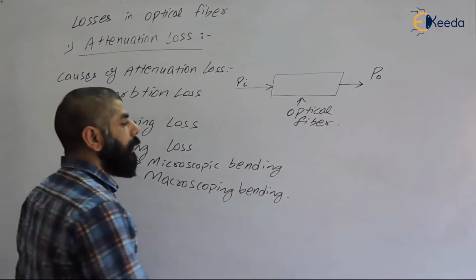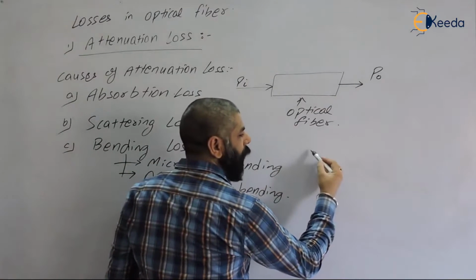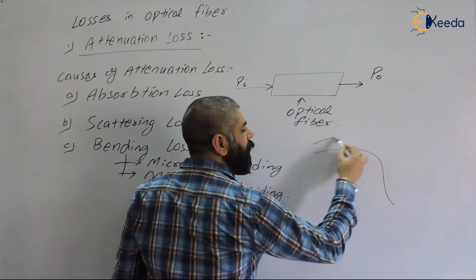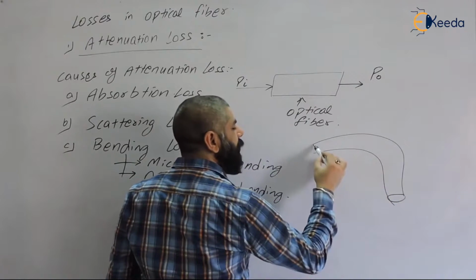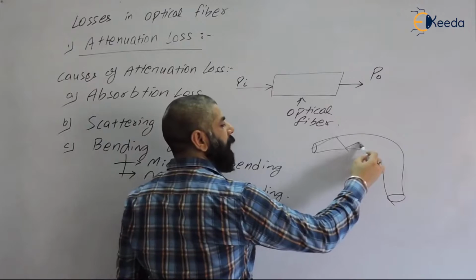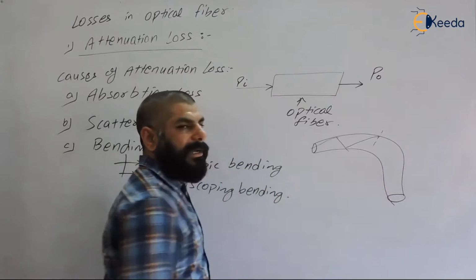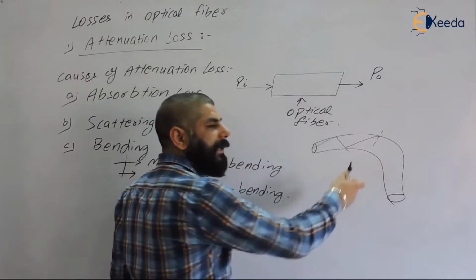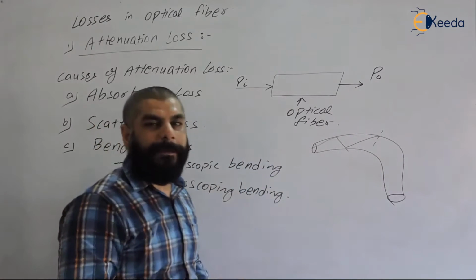See, bending loss, what is bending loss? When the light is traveling, maybe the optical fiber is bent so much that total internal reflection cannot take place. Suppose the light is traveling like this, and at this point total internal reflection should take place, but it will not because of the extra bending, or the bending of the optical fiber is too much.